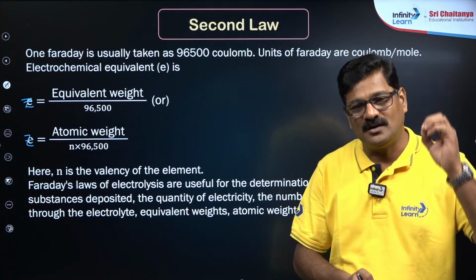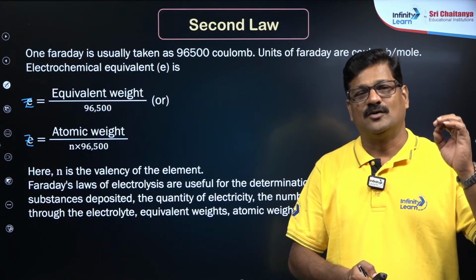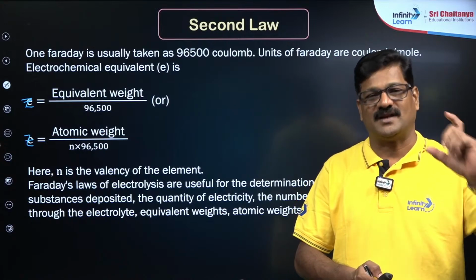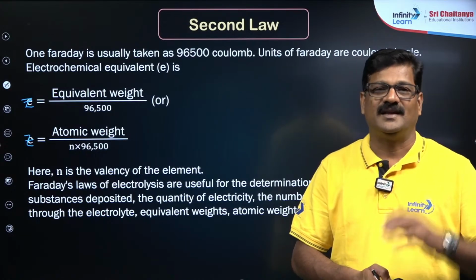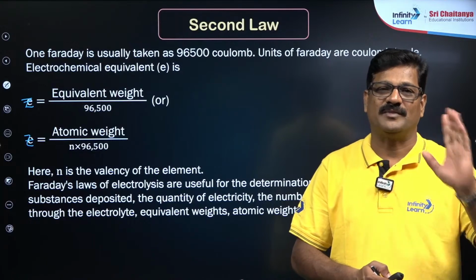What I mean to say is, when 1 coulomb is passed, that is, 1 ampere is passed for 1 second, the mass deposited is called the electrochemical equivalent.